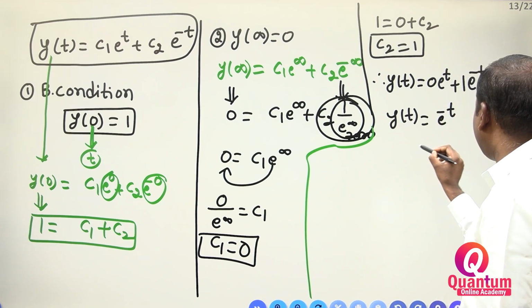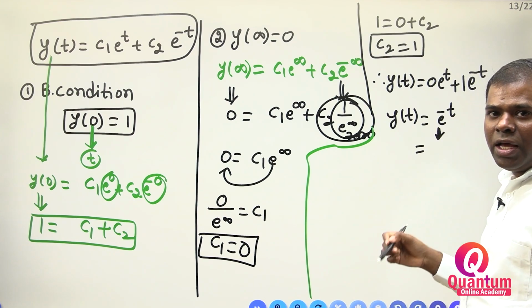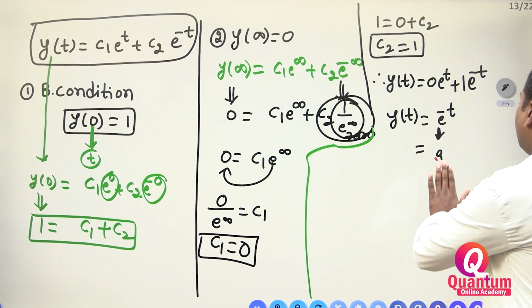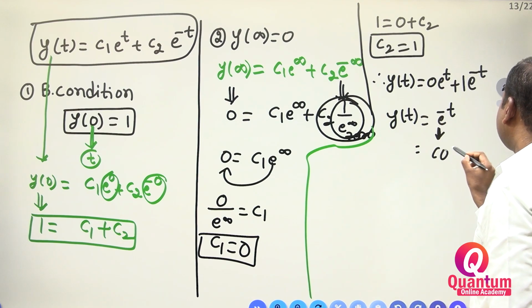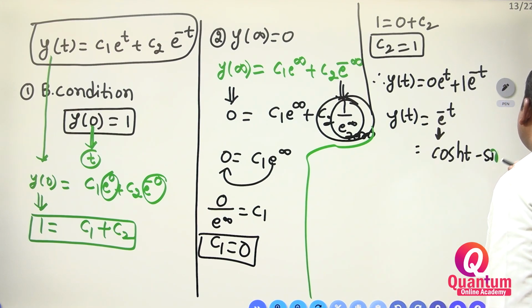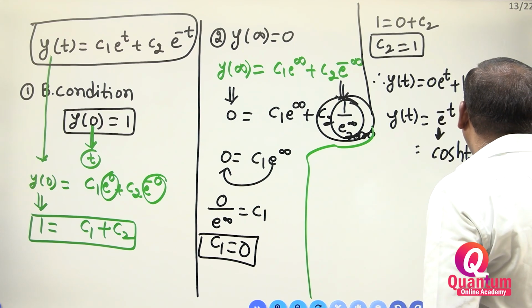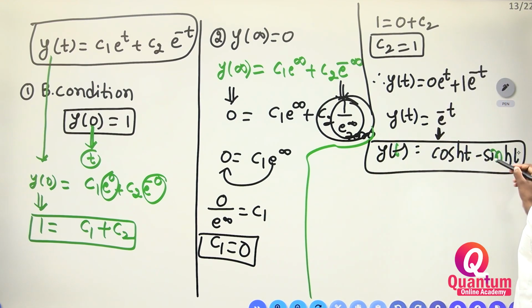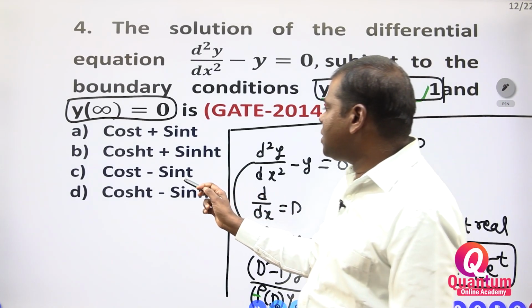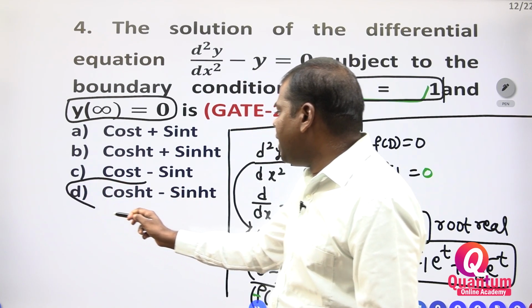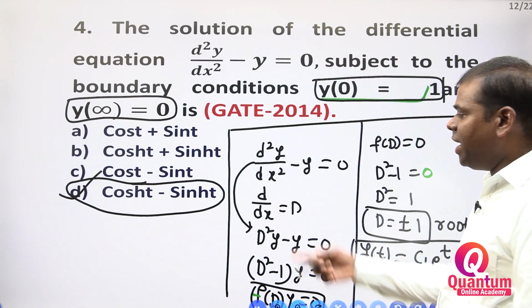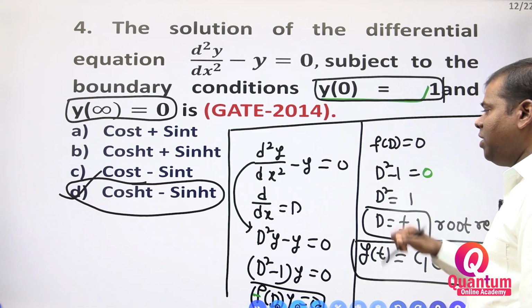e to the power of minus t we have to write in terms of trigonometrical forms. How we have to write? We write this as cosh t minus sinh t. So therefore which option is correct? y of t is equal to cosh t minus sinh t is correct, right? That option is there or not, once you see. Cosh t minus sinh t, option D is correct. So it is very, very important.